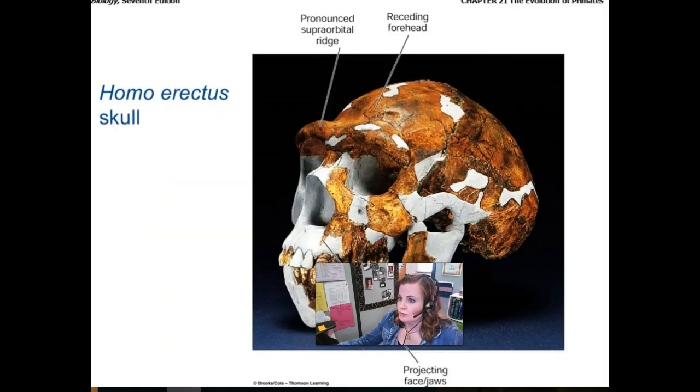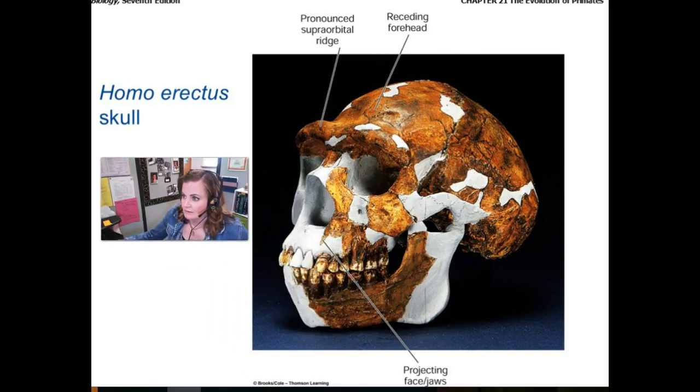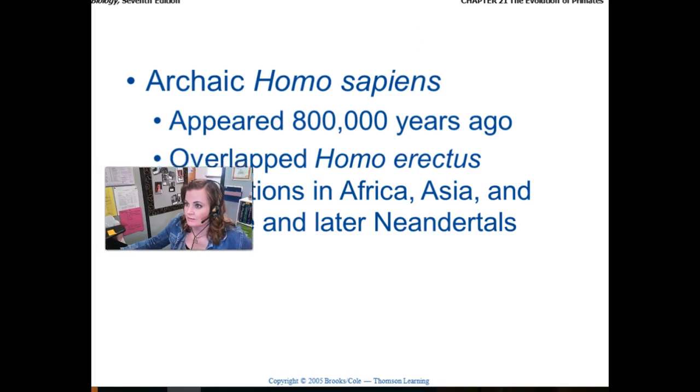Here's the skull of the Homo erectus. You can see that there's the actual bone, and that white part in there is parts that they have to kind of fill in the gaps where there are missing pieces in the skull. Kind of put the puzzle together, okay?